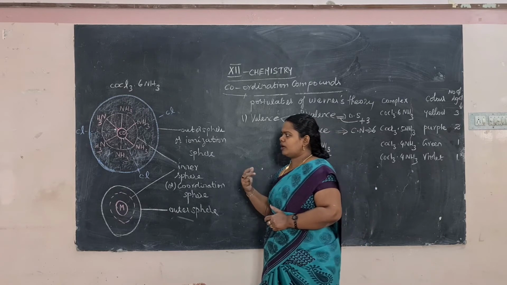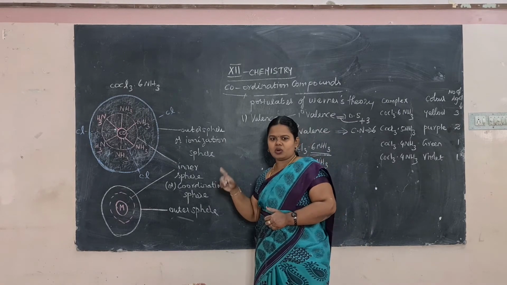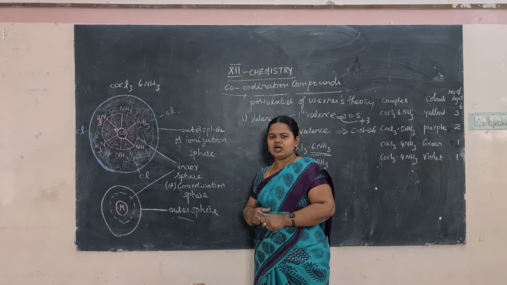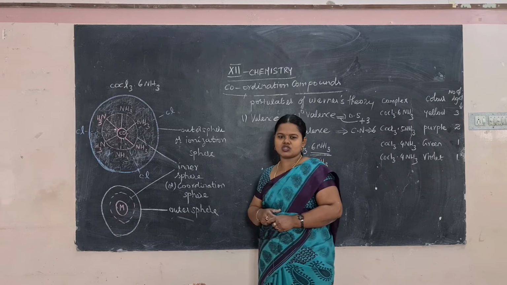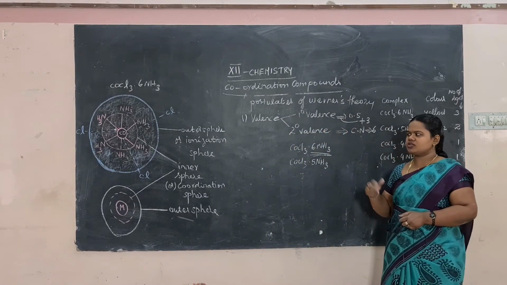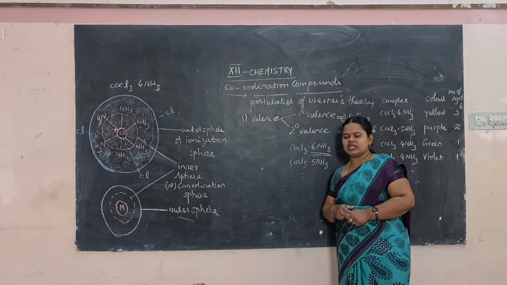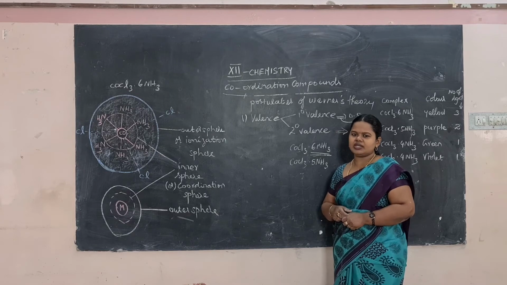Whereas the outer sphere is not permanent. It dissociates into ions when dissolved in solution. Since it causes ionization, that sphere is known as the ionization sphere.